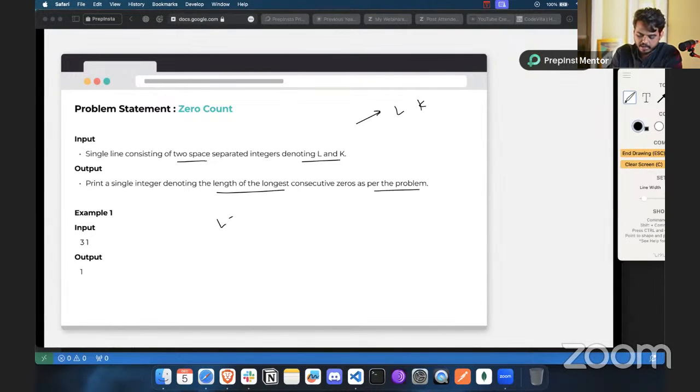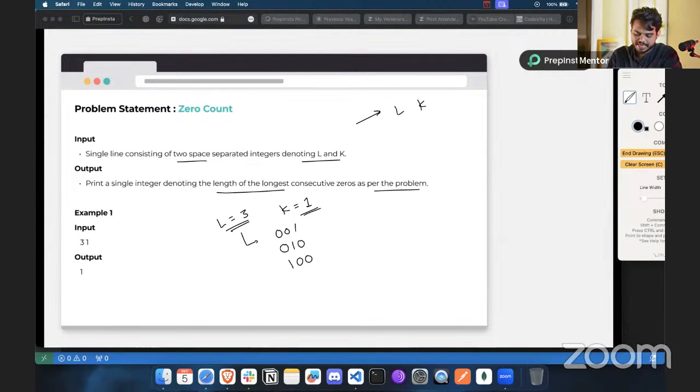Here L is 3 and K equals 1. What this means is that we are going to have a string of length 3, where one 1 has to be present. For example, the possible strings that we can make are either 0 0 1, 0 1 0, or 1 0 0. These are the three possible strings that you can come up with, where the length equals 3 and there has to be at least one 1 present in the given string.